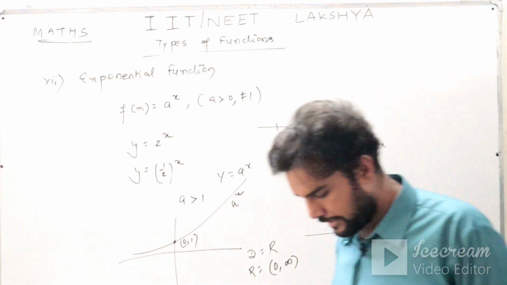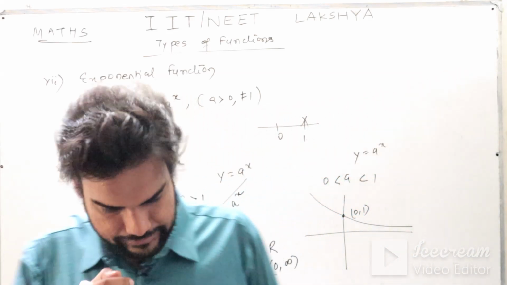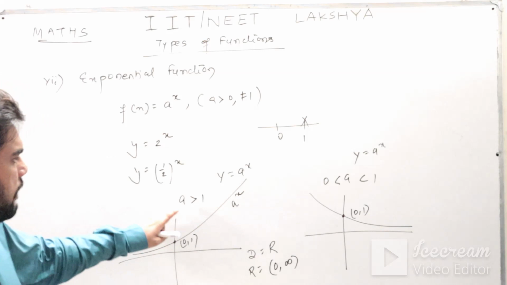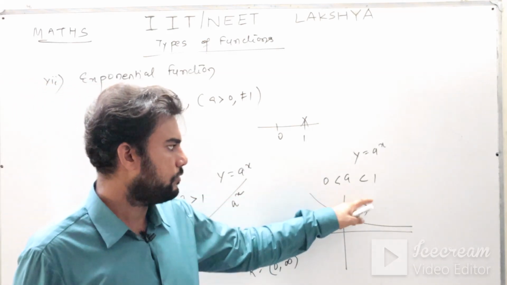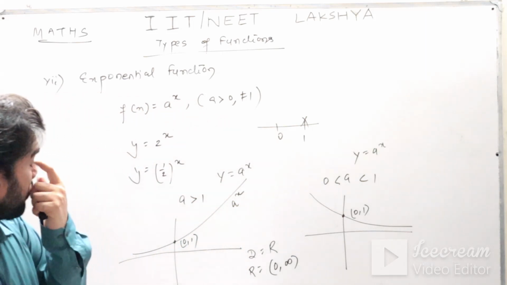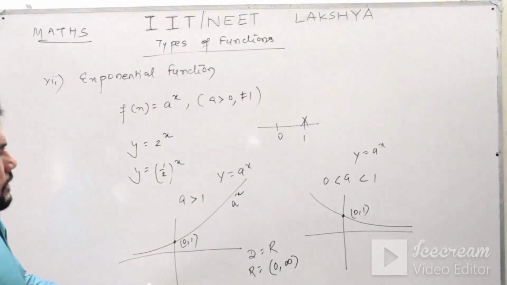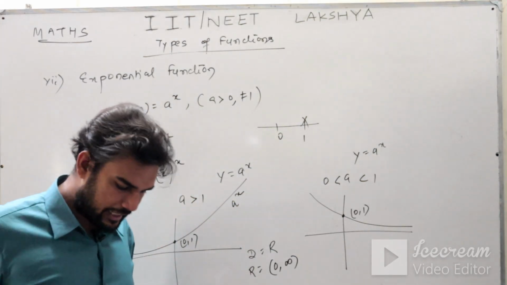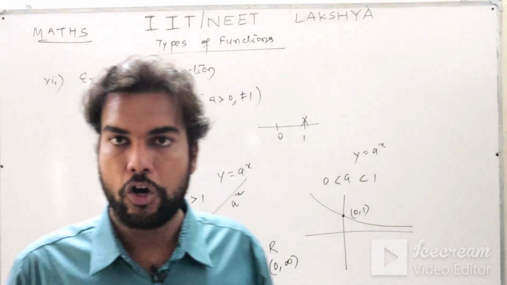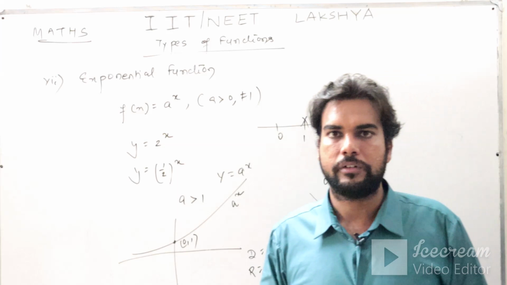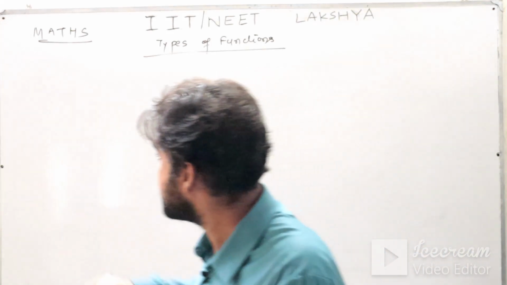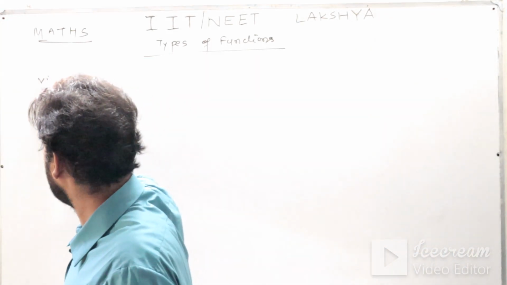Domain is your real numbers, whereas your range, meaning the collection of your y, will be 0 to infinity. I hope this graph is clear to you. You have to be careful when it is increasing. It is increasing when your a is greater than 1, and it is decreasing when your a belongs from 0 to 1. So that is the concept of your exponential function. I hope it is clear to you. And the last function which is remaining is now the log function or logarithmic function. Let me take that also. Meanwhile you note it down. So let us move to the last graph, which is your log function.